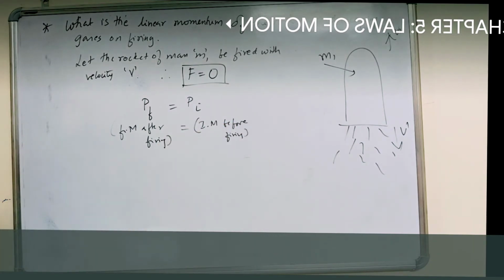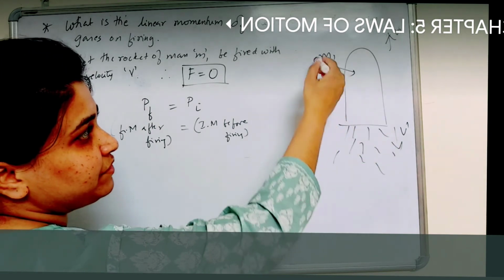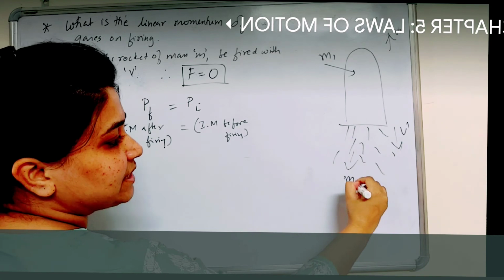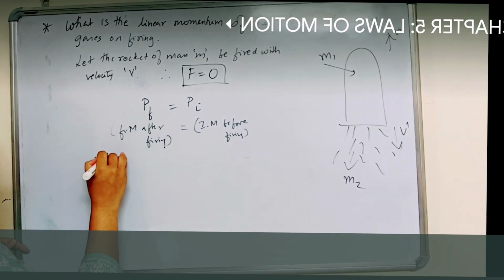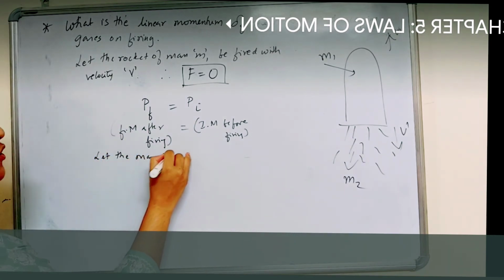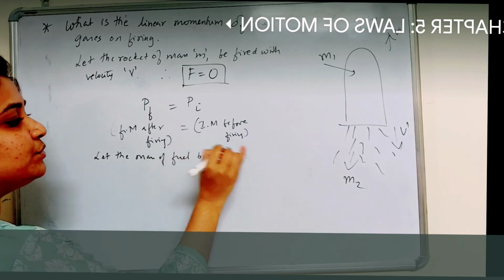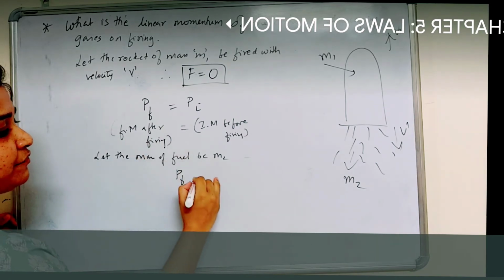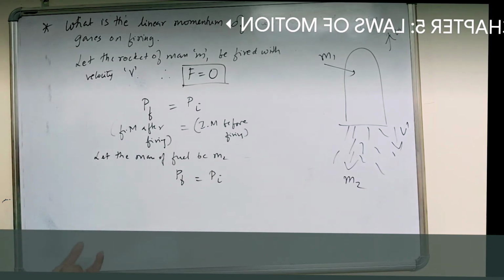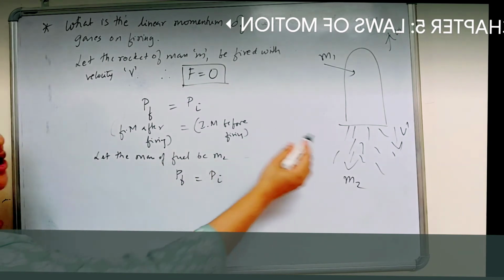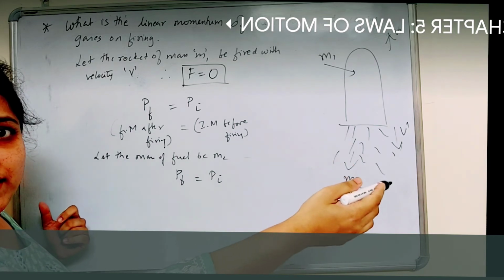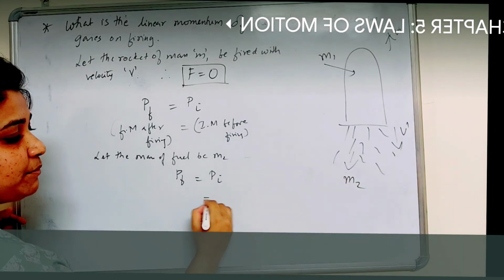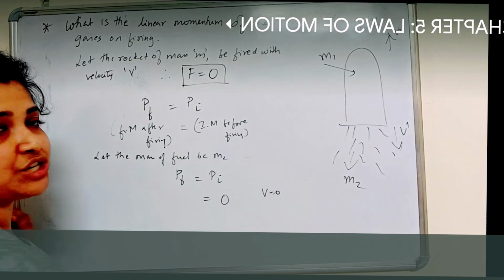Now, let the mass of the rocket be m1, and let the mass of the fuel be m2. Then what can we write, children? We can write that P final is equal to P initial. Initial momentum means what? Velocity is 0 before firing; it has not changed, right? So initial momentum will become 0. Why? V is 0 initially, correct?